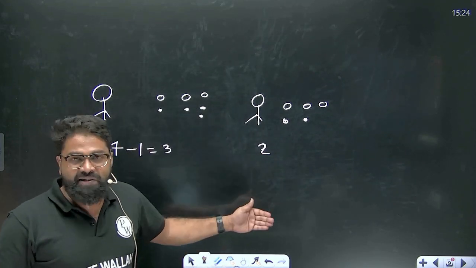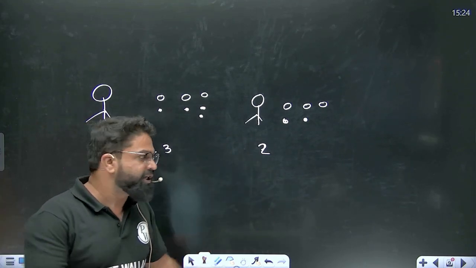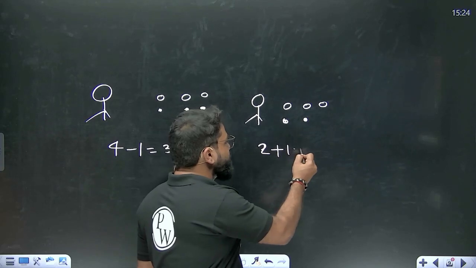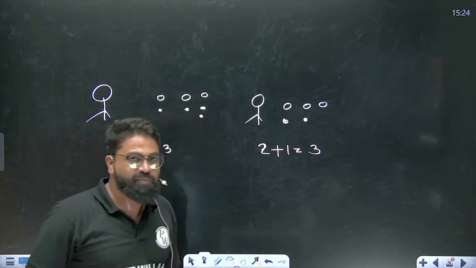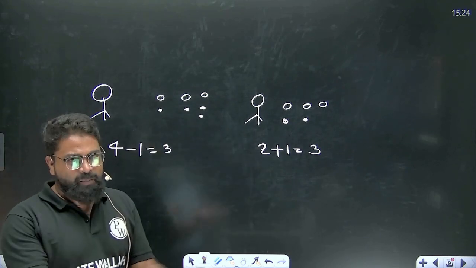No, it is not a distinct counting. So what do we have to do? We have to add one element into that. So here it will become 2 plus 1, and then the answer you will be getting is basically 3. This is called the exclusion, and that is called the inclusion, in simple terms.